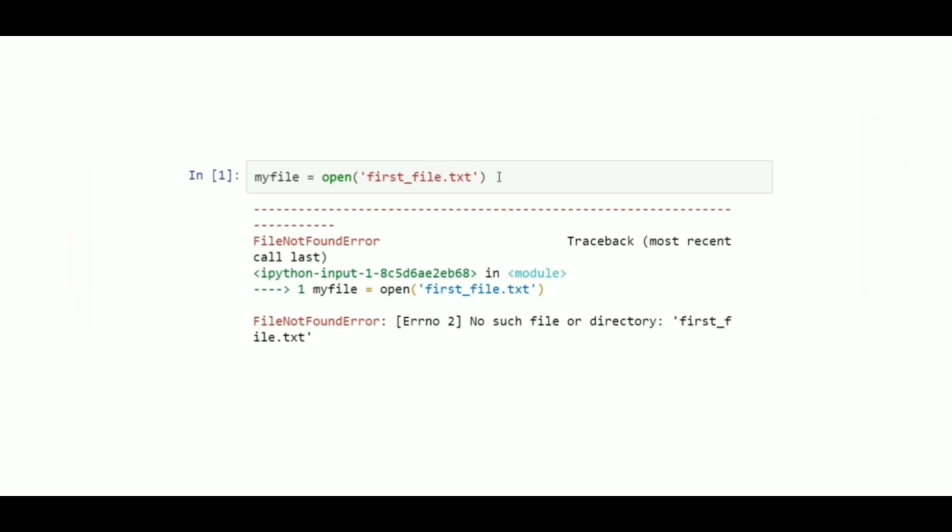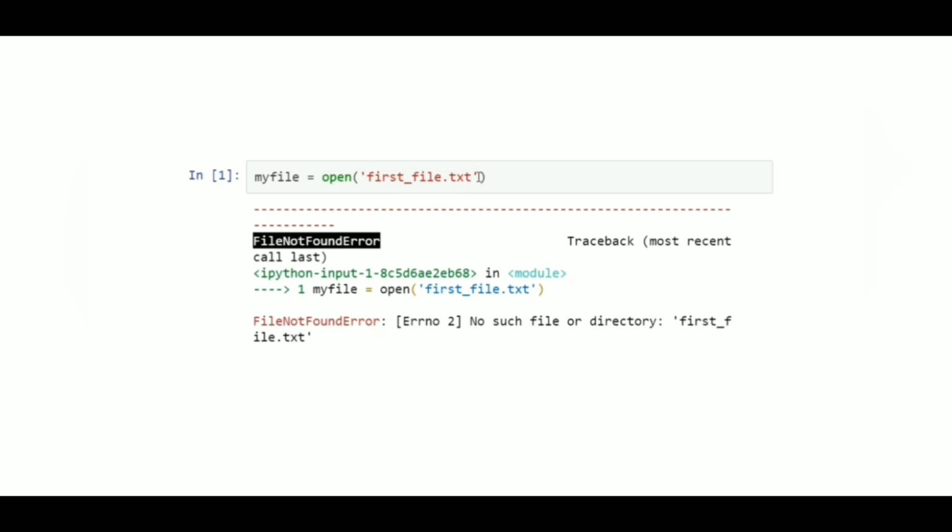So we are using open to open a file in the form of myfile. That means here myfile is just a pointer pointing to the file. So here we have got an error, file not found. This is because we didn't specify the actual mode, that means in what mode we want to open.